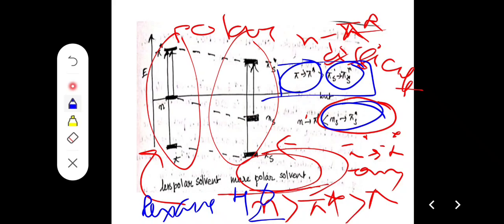So more energy is needed. By similar analogy, pi to pi star is possible in polar medium, as pi is unstable with respect to pi star and pi star is more stable than pi, so pi to pi star can easily occur. That's why for the pi to pi star transition less energy has to be provided in polar medium. That is applicable for electronic spectra.